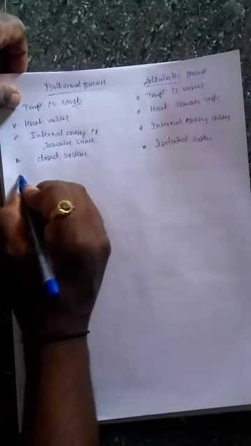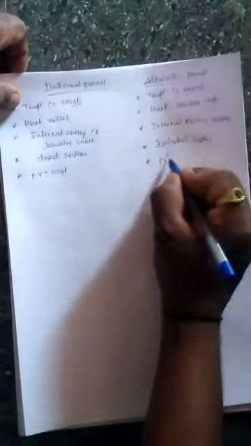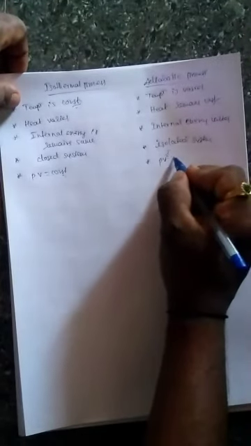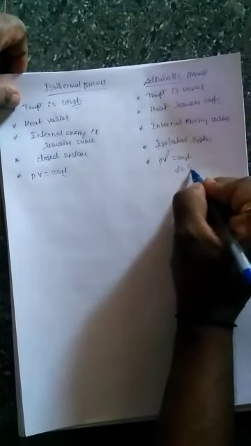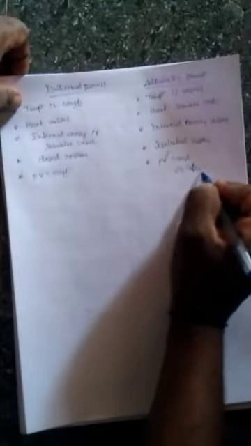Now one more difference: in the isothermal process, pressure times volume is constant, and in the adiabatic process pressure, volume and the adiabatic ratio, that is PV to the power gamma, is equal to constant. This gamma is equal to Cp by Cv. This is the mathematical definition for gamma. Later you will learn what is meant by Cp and Cv. Just remember the difference between isothermal and adiabatic process.